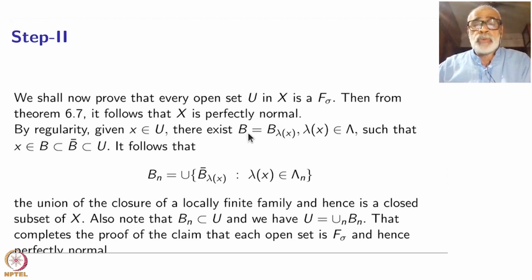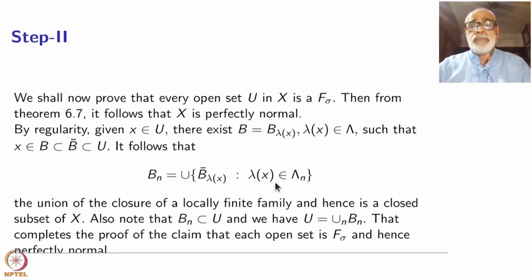Next, by regularity, given x belonging to U, there exists a basic element B, which you may call B lambda x, such that x is contained inside B, contained inside B bar, contained inside U. It follows that if you put Bn equal to the union of the closures of all these B lambda, as lambda ranges over lambda n, this is a locally finite family, and hence is a closed subset. Okay, because this is locally finite.